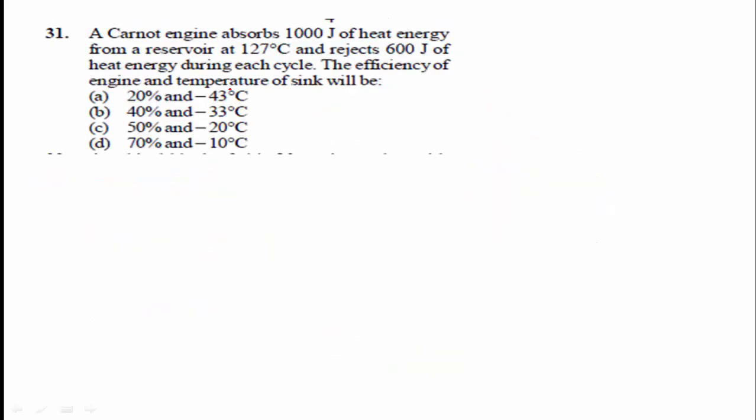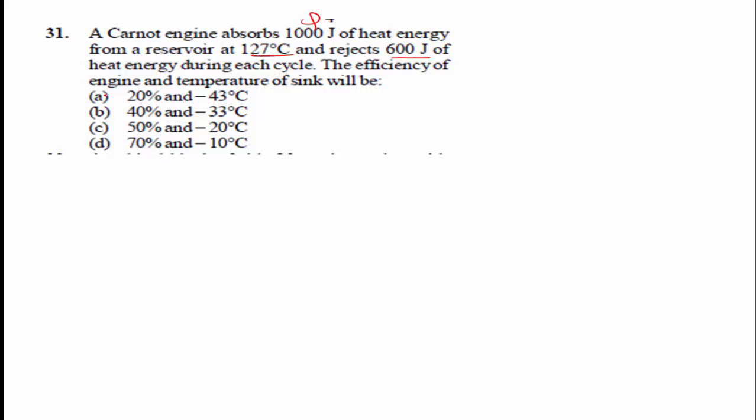The next question is, a Carnot engine absorbs 1000 joule of heat energy from a reservoir at 127 degrees Celsius and ejects 600 joule of heat energy during each cycle.